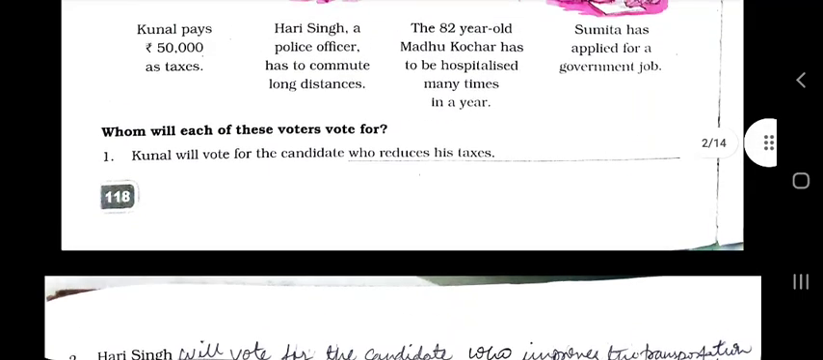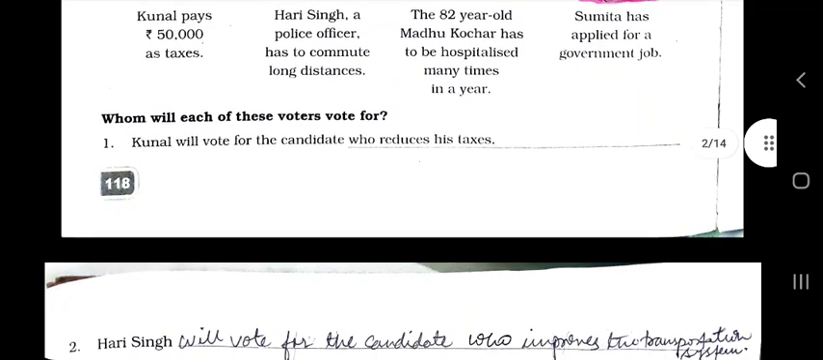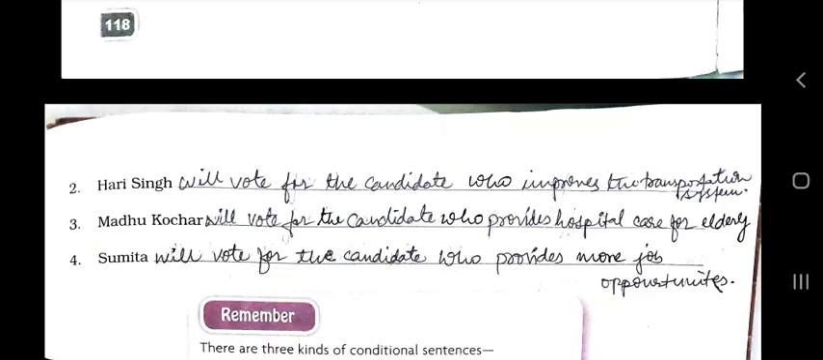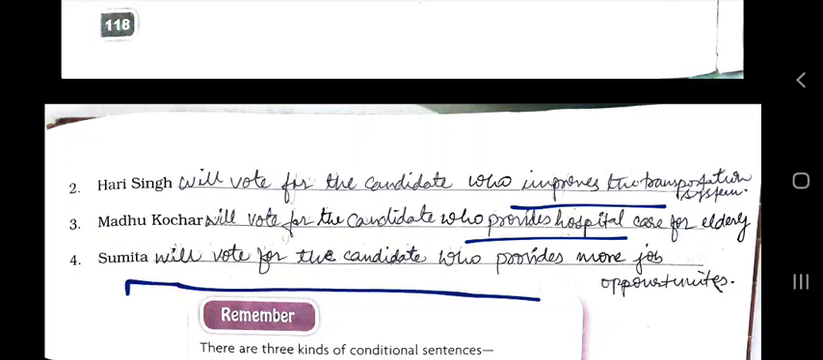Kunal will vote for the candidate who reduces his tax. Now Hari Singh will vote for the candidate who improves the transport system. Madhu Kochar will vote for the candidate who provides hospital care for the elderly. Sumita will vote for the candidate who provides more job opportunities.